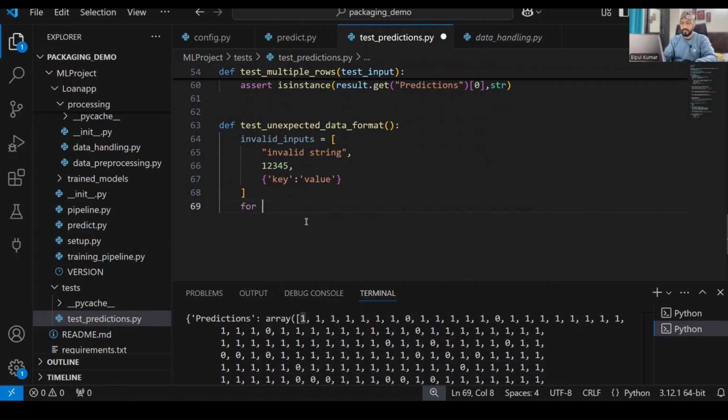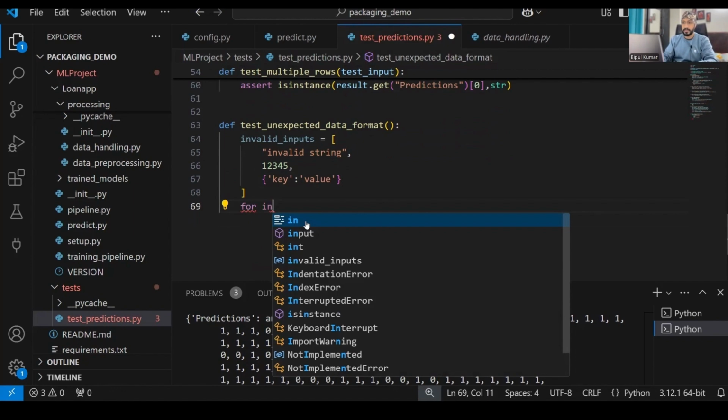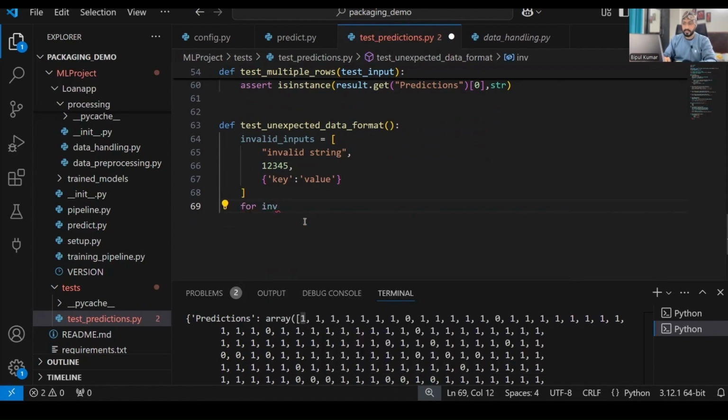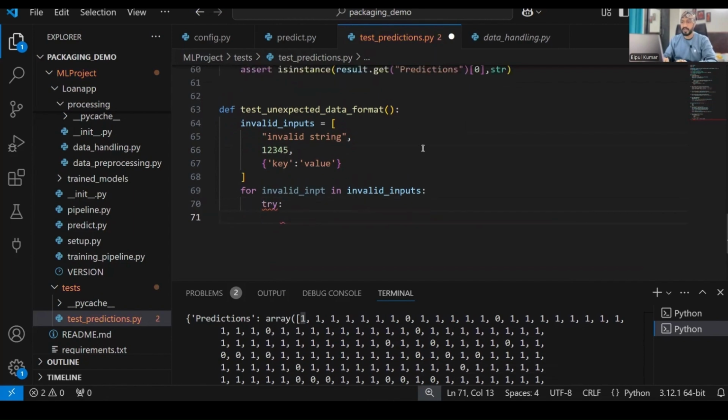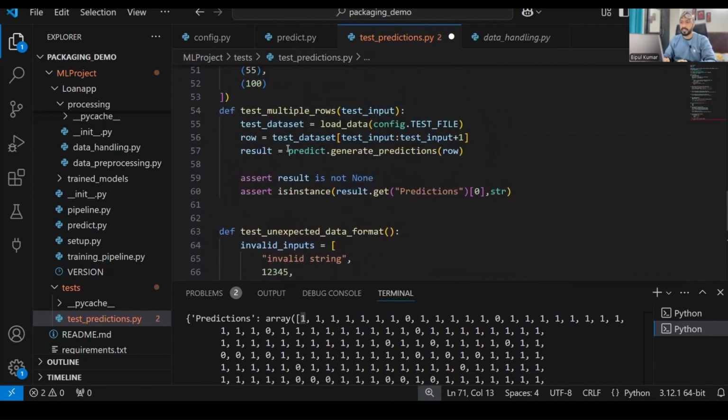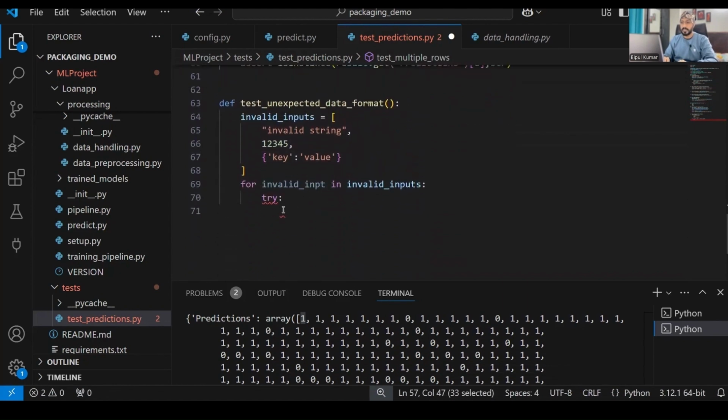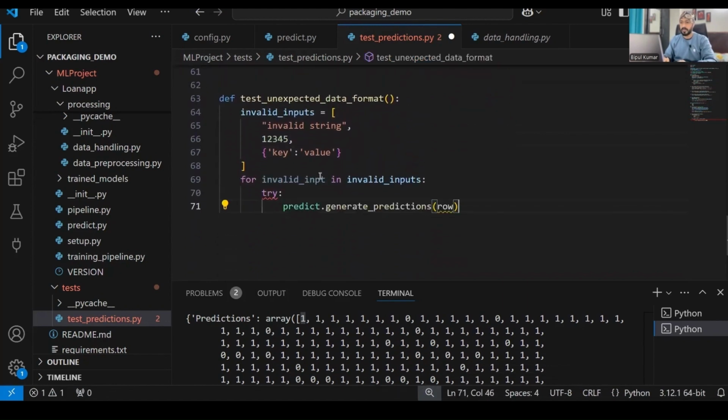Now, for each invalid input in invalid inputs, one by one, we'll put it to the predictions. I'll say try to generate the prediction. So how can it generate the prediction? Predict dot generate prediction, on this invalid input.